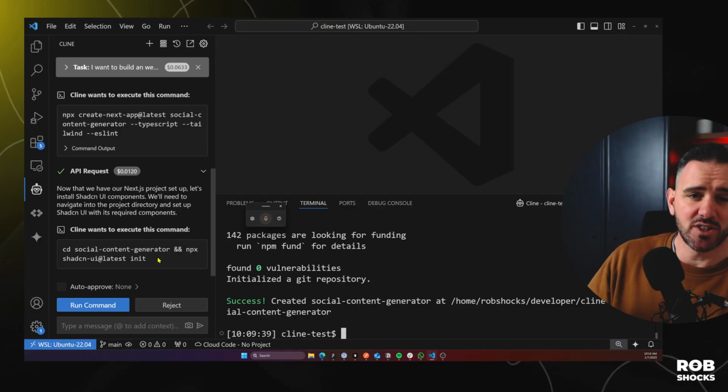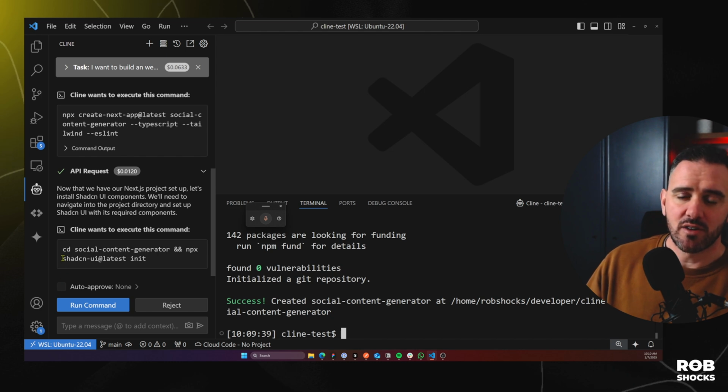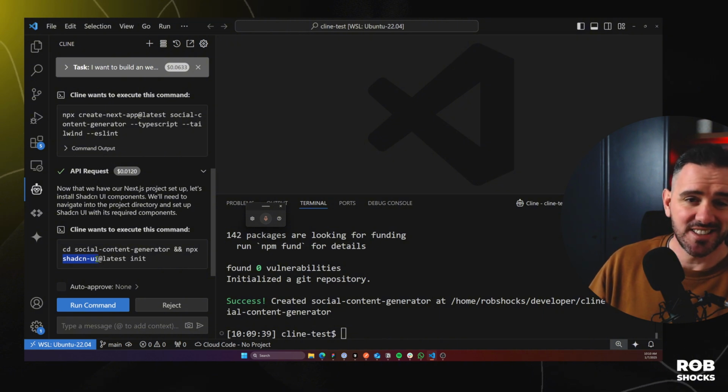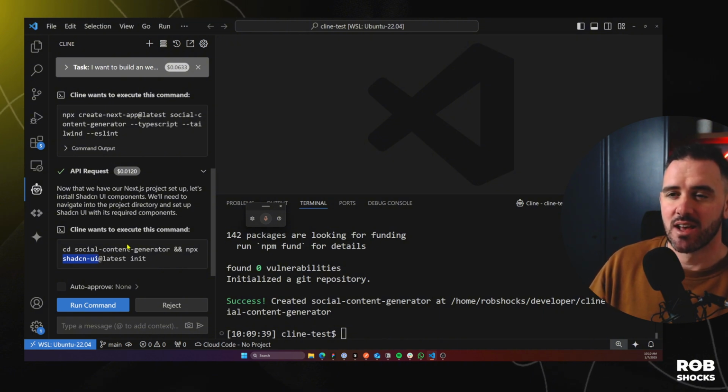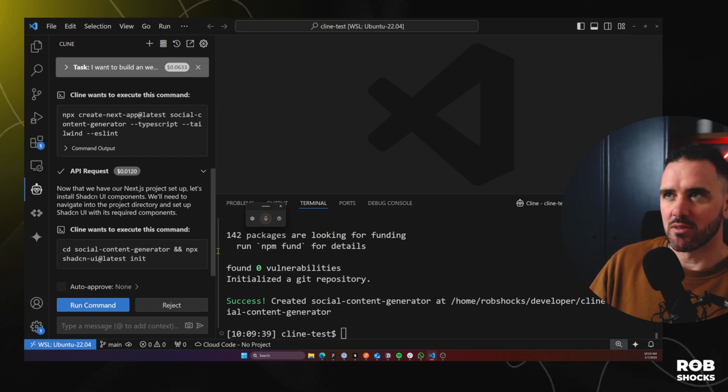So this is a gotcha that's coming from Claude that I've seen already in Cursor. The current version of ShadCN is not installed with shadcn-ui. It's shadcn@latest. But I'm actually going to let that run and just see how it's handled by Cline here as an error. So let's go and see what happens.